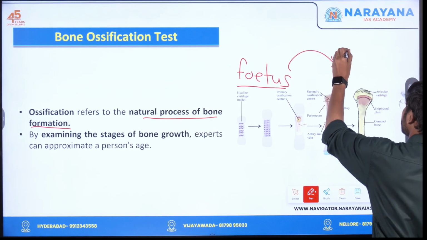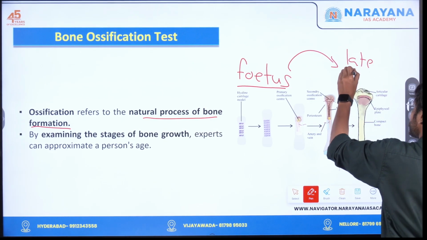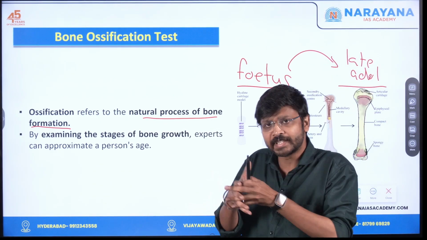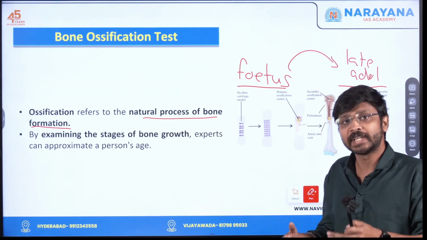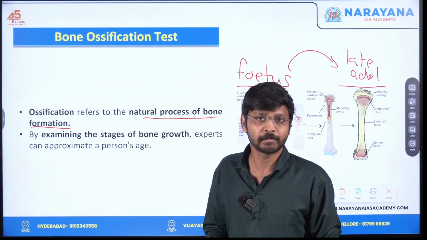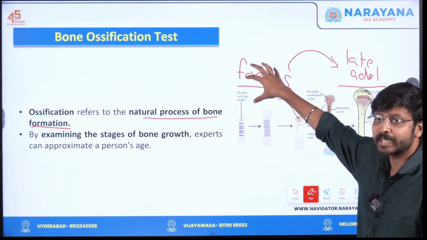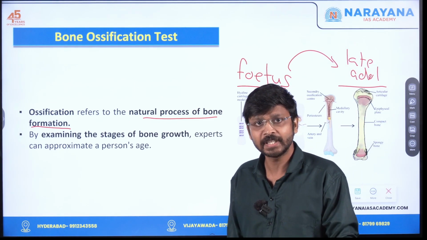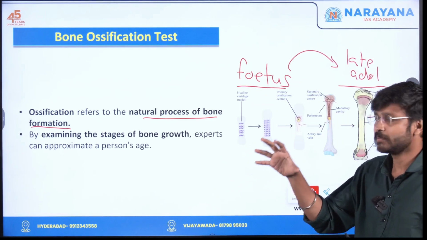So by examining the stages of this bone growth, we can determine the age of that particular person. If he is anywhere between the fetus and the late adolescent stage, we can determine the age of that person. So that is bone ossification.